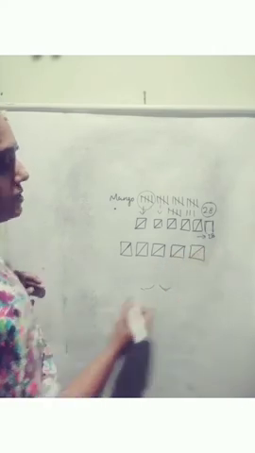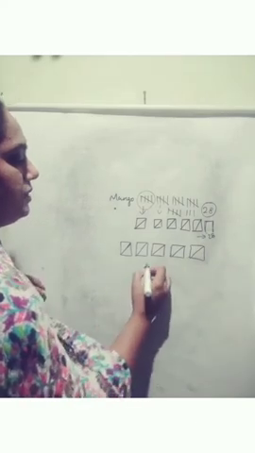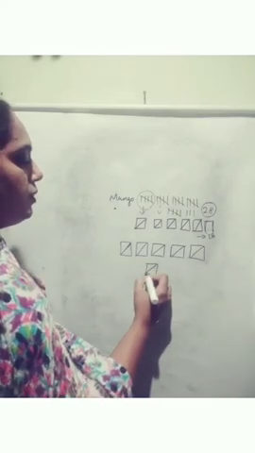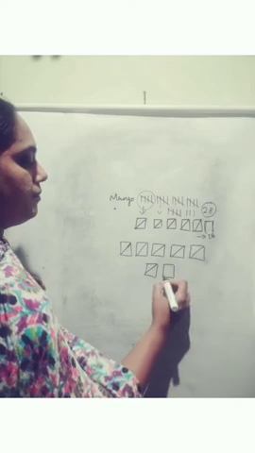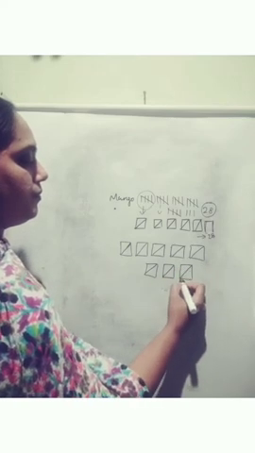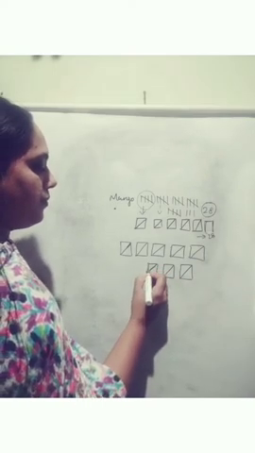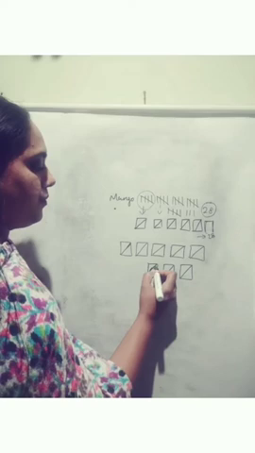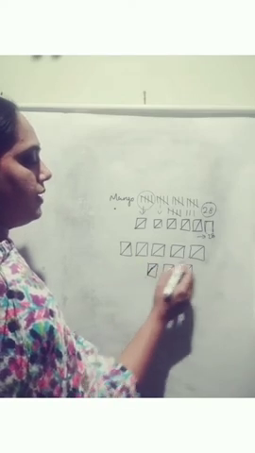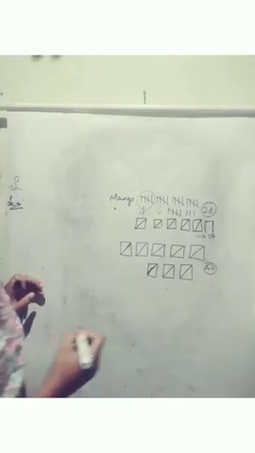This is represented by 25, then 3 more. One, 2, 3, 4, 5, 6, 7, 8. 8 fives are 40. You got it?